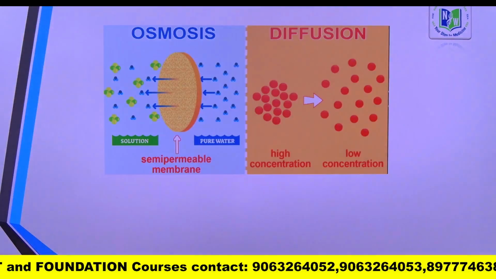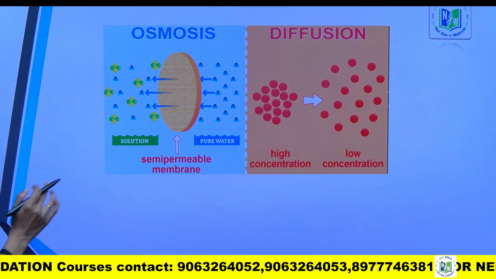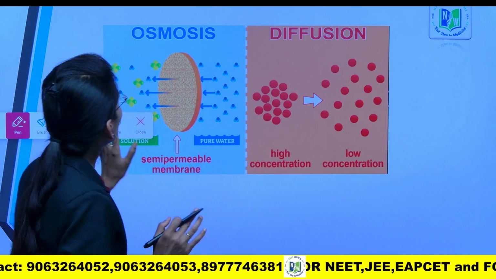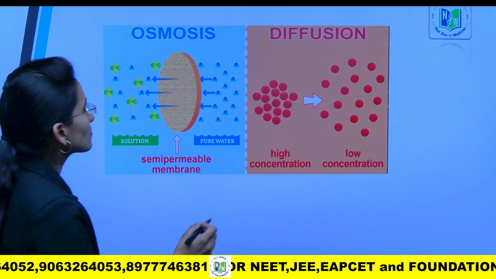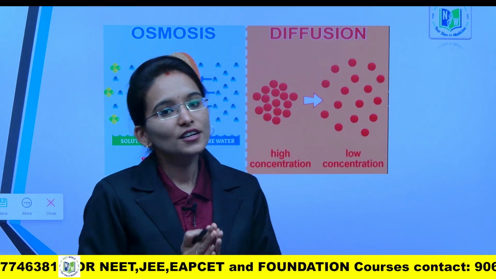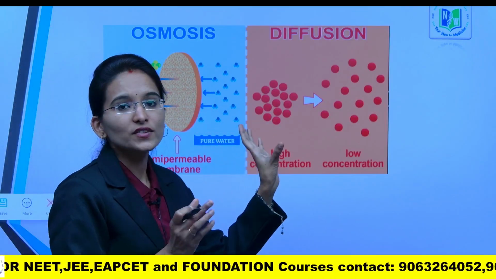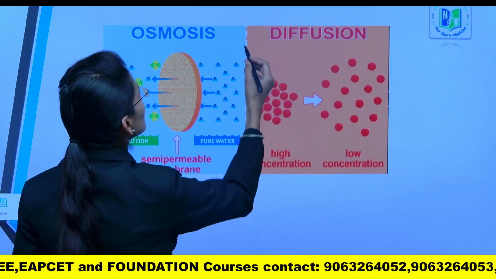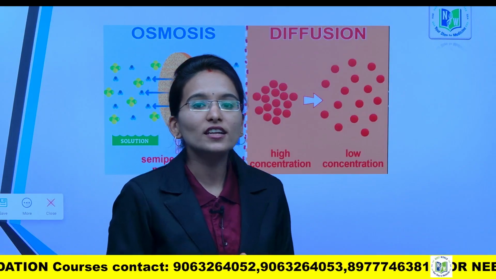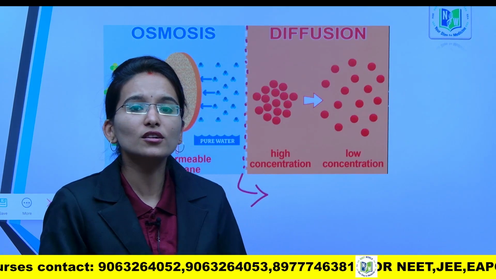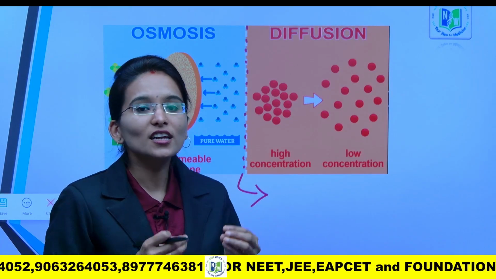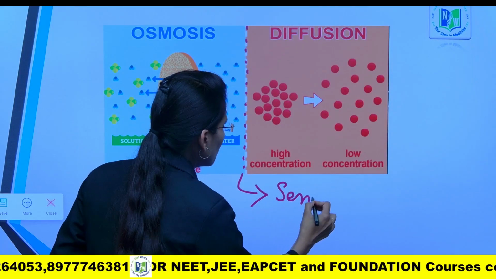Yes, let's look into one more concept. This is the most important concept for your CBSE boards and for the upcoming higher studies also. That is osmosis and diffusion. You need to know the major differentiation between osmosis and diffusion. A semi-permeable membrane is involved in the osmosis process. In osmosis the solvent molecules move from higher to lower region through the involvement of the semi-permeable membrane.